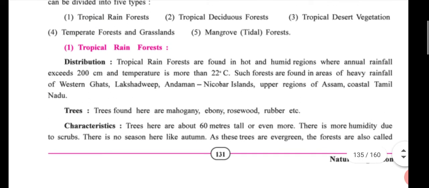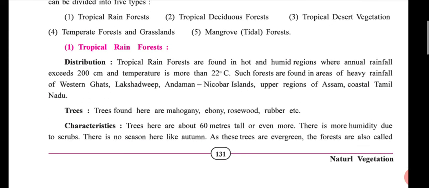in the fair book one time, and try to write in chart form. Like you start with tropical rainforest, then three points, three divided parts: first distribution, then trees, then characteristics. In distribution you write more than 200 centimeters rainfall, second point, more than 22 degrees Celsius.